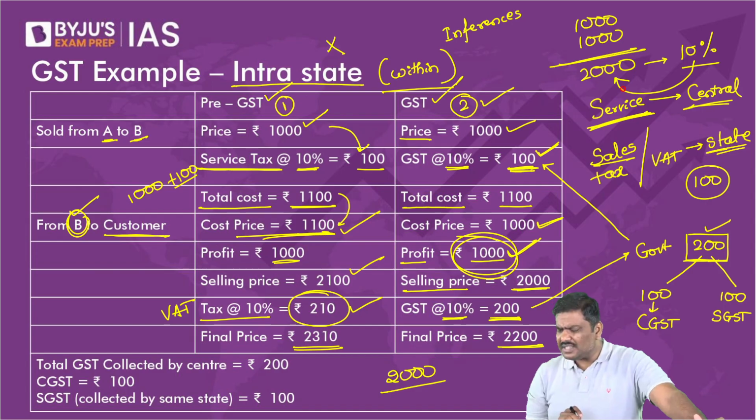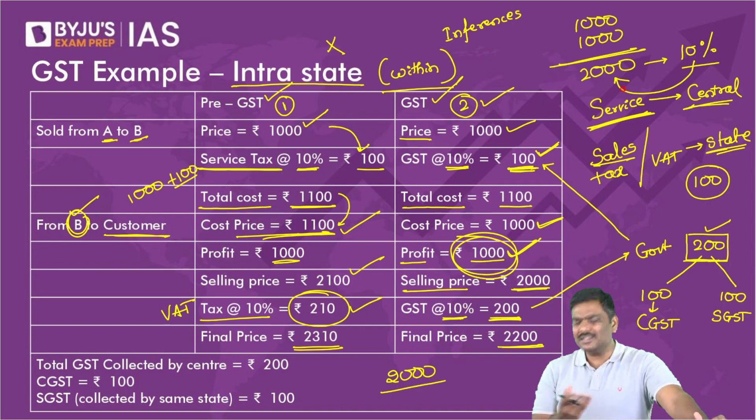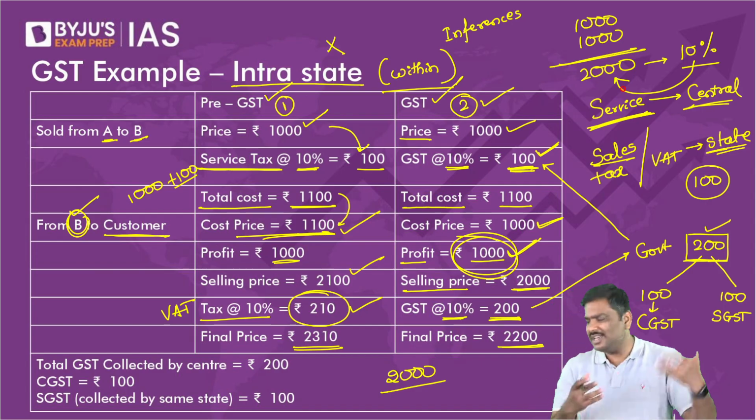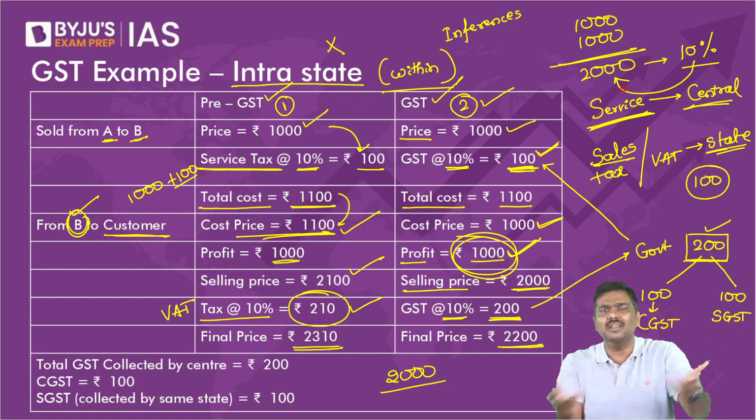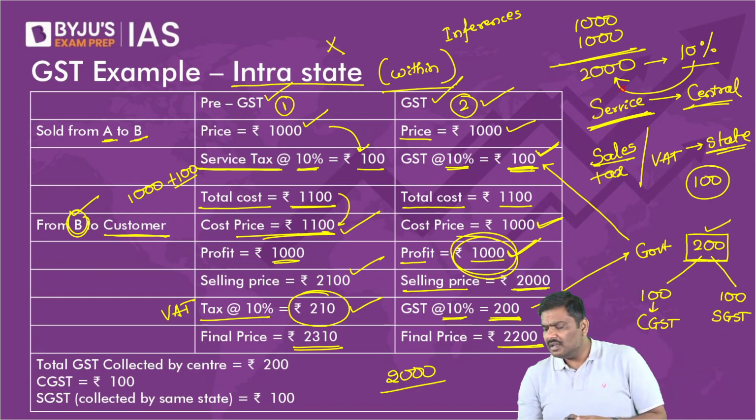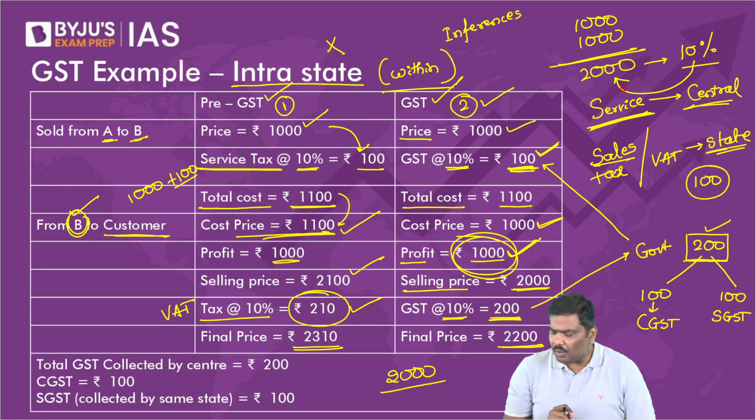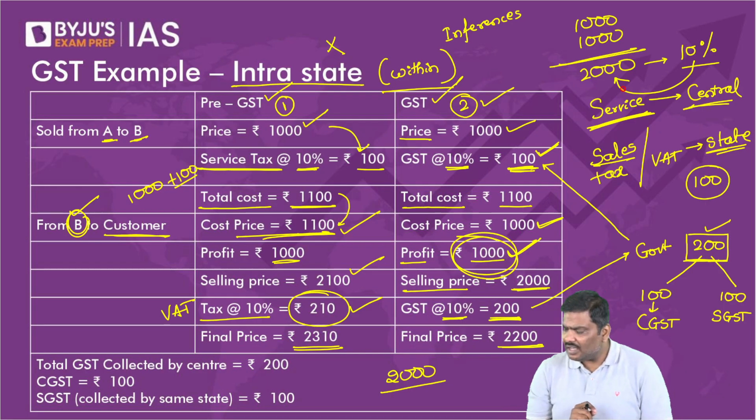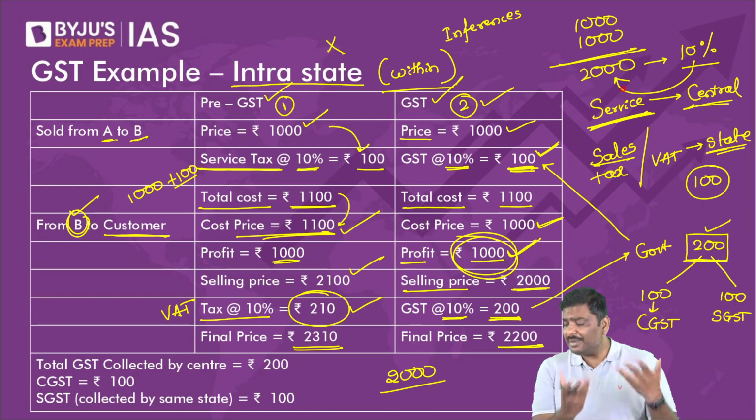Why impose GST on milk? There is no question of why to impose. The GST Council will decide what should be considered and what should not be considered. But sir, in both the examples the center is getting 100. It is the state which is at a loss. How? Why do you say the state is losing, and where is the loss for the state? Please do let me know.